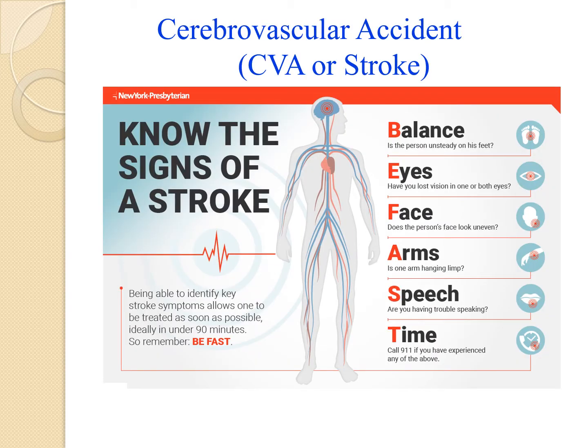A CVA or stroke usually occurs very suddenly and often confuses those near the individual at the time it occurs. These 6 important signs of a stroke are referred to as BFAST, using the first letter of each symptom.